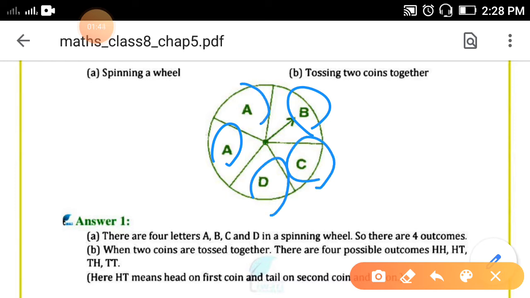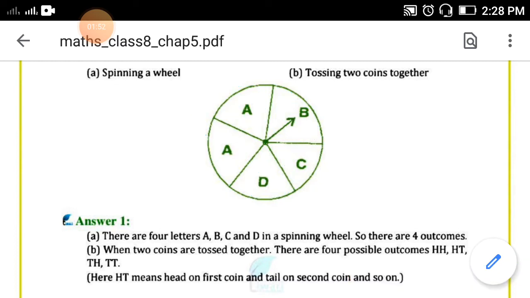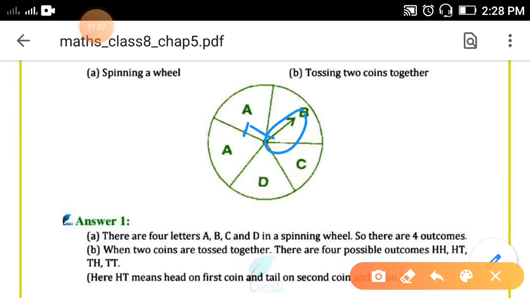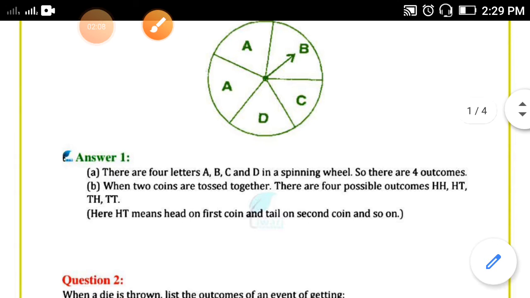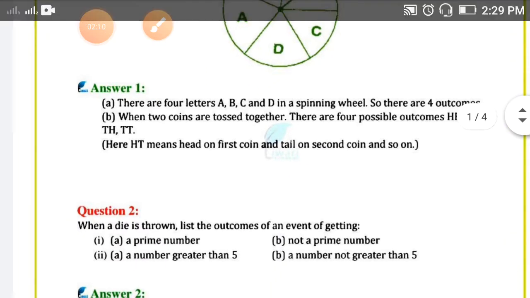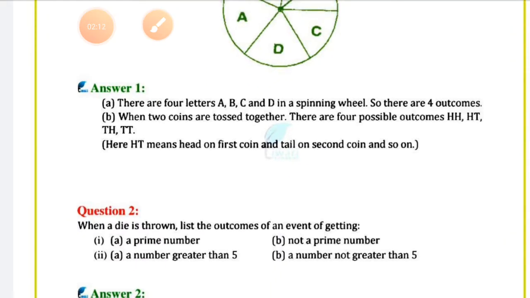If you get A, here it is written 2 times, but it doesn't matter. If this arrow comes on A, then also you will get A only. If it comes on this section, then also it is A only. So total outcomes are 4: A, B, C, D. There are 4 letters in the spinning wheel, so there are 4 outcomes.